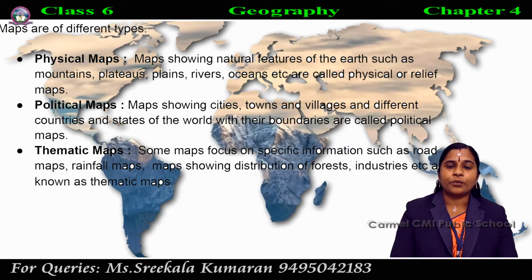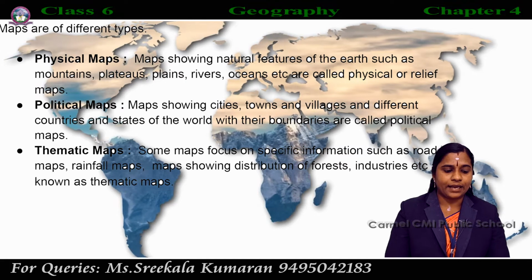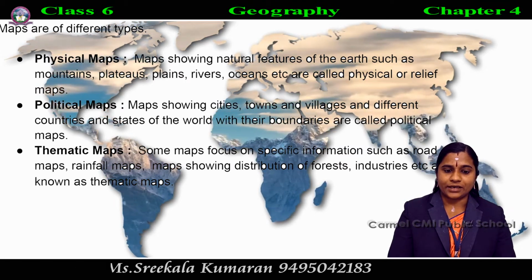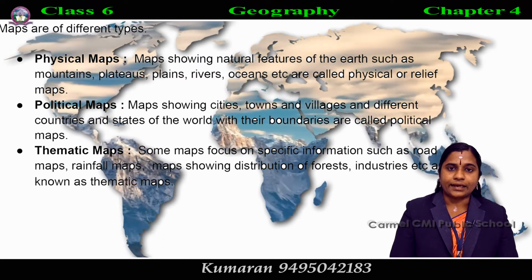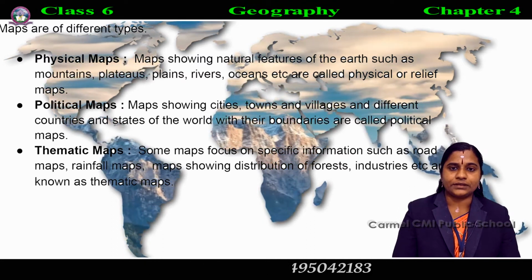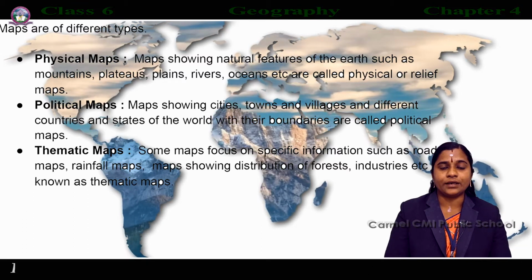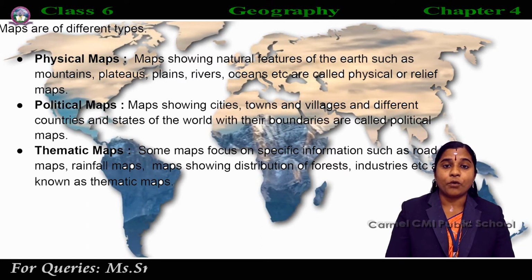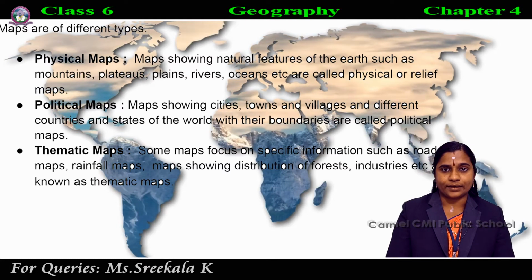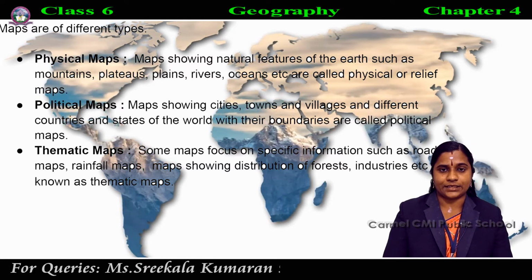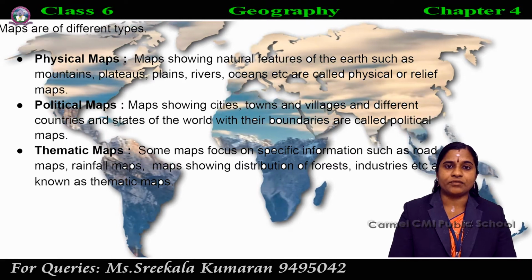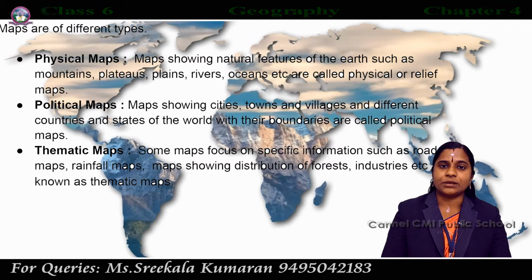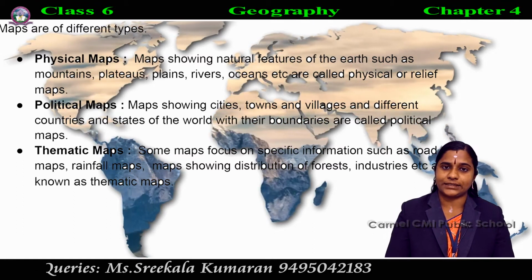The next is the political map. The maps showing cities, towns and villages and different countries and states of the world with their boundaries are called political maps. So physical maps show the physical features of the earth, while political maps show the boundaries of the countries or states.